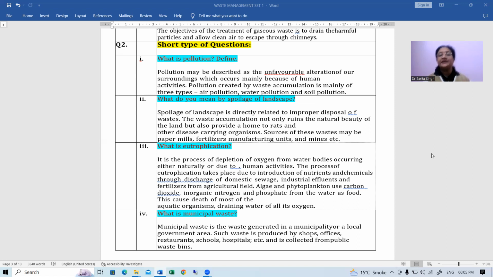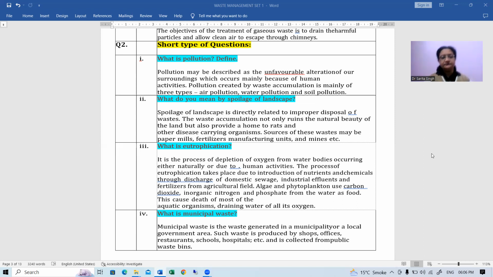And algae and phytoplanktons use carbon dioxide, inorganic nitrogen, and phosphate from the water as food. And this causes death of most of the aquatic organisms, right? So this is eutrophication. It causes a thin layer of algae to develop over the water bodies.